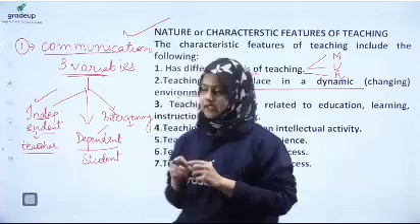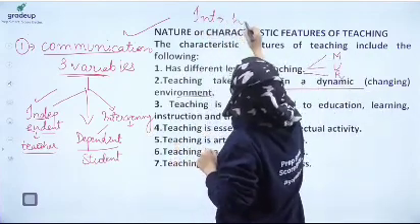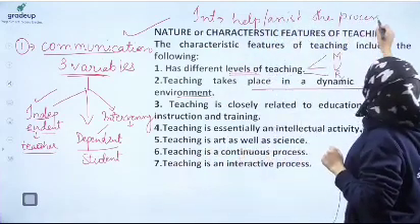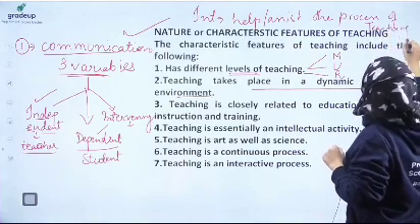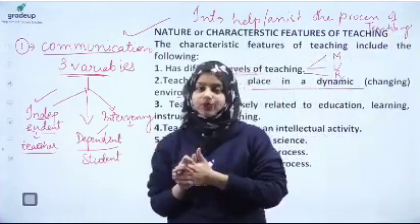And the third is intervening. Let me explain this intervening to you all. So intervening means the variables that help or assist the process of teaching. The variables that help the process of teaching or assist the process of teaching are known as intervening variables.